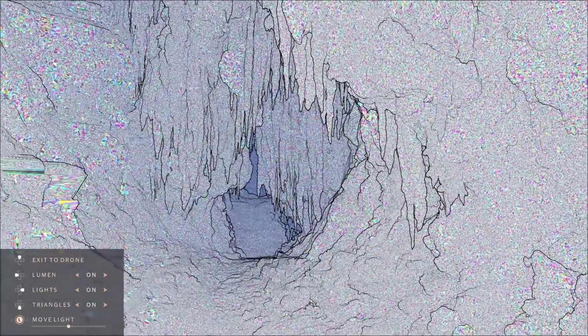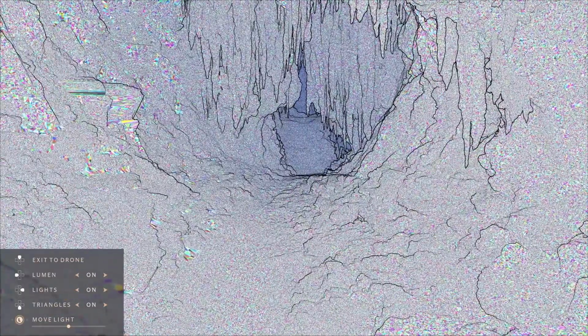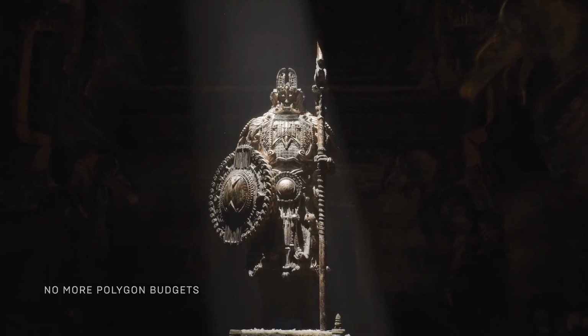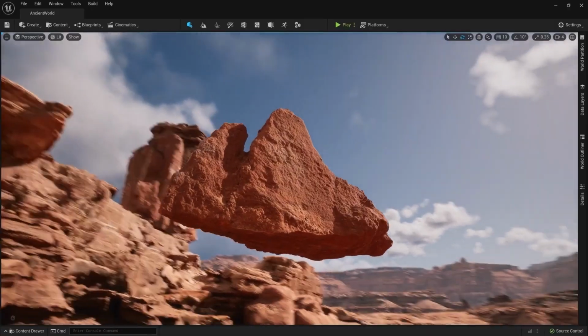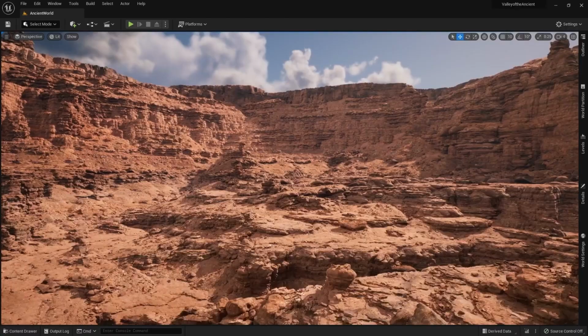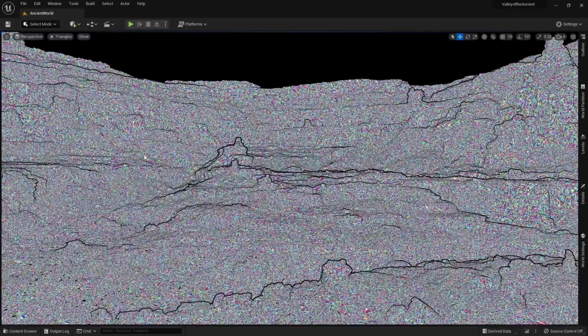Nanite. Picture this: you're in a game, exploring a jaw-droppingly detailed world, and suddenly you're hit by a wave of lag. Your character stumbles and you think, why can't we have amazing graphics without the lag? Well, my friends, Nanite is here to save the day. When Unreal Engine 5 came out, it introduced a revolutionary new way to render geometry called Nanite. A Nanite mesh is a static mesh with Nanite enabled on it.